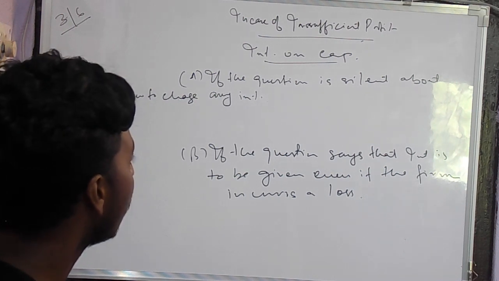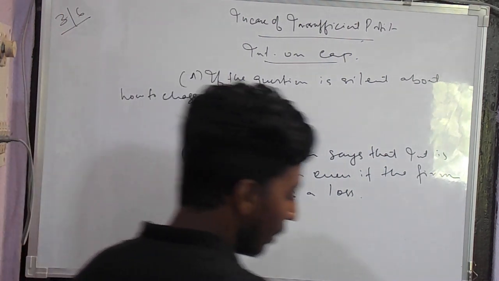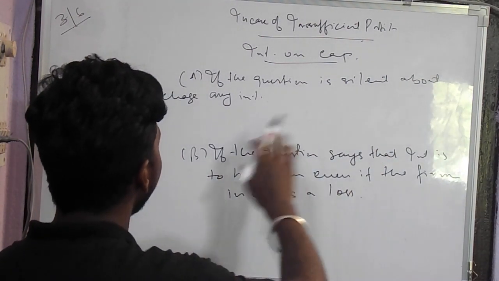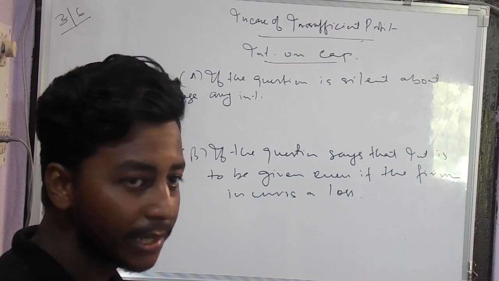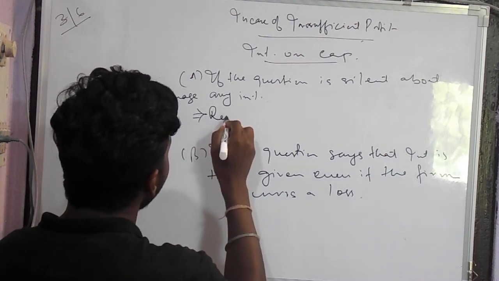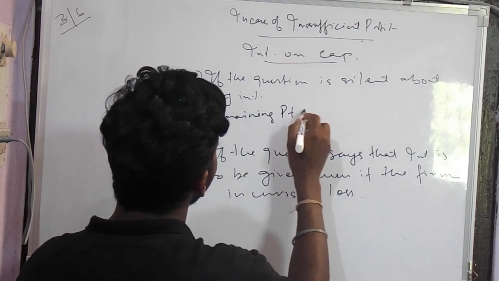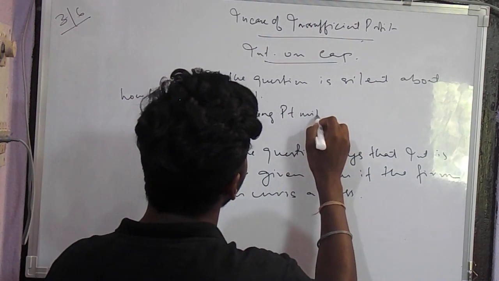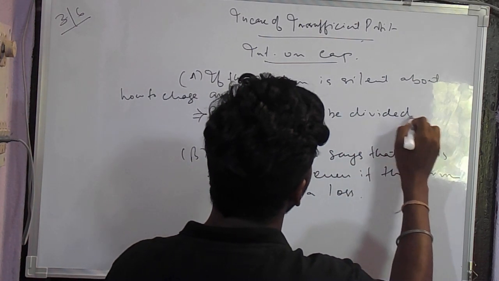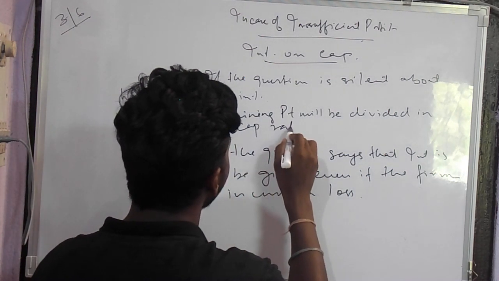Now let's see how this works. Let's take the first case. If the question is silent about how to charge any interest, remember the remaining profit will be divided in capital ratio.